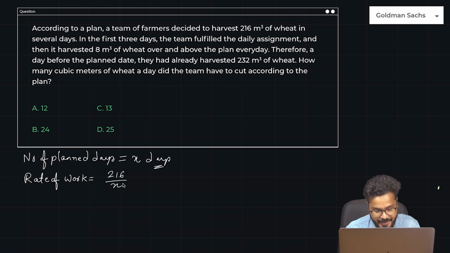Because they have to harvest 216 meter cube totally in X days, the rate of work, or that is per day work, is 216 by X.